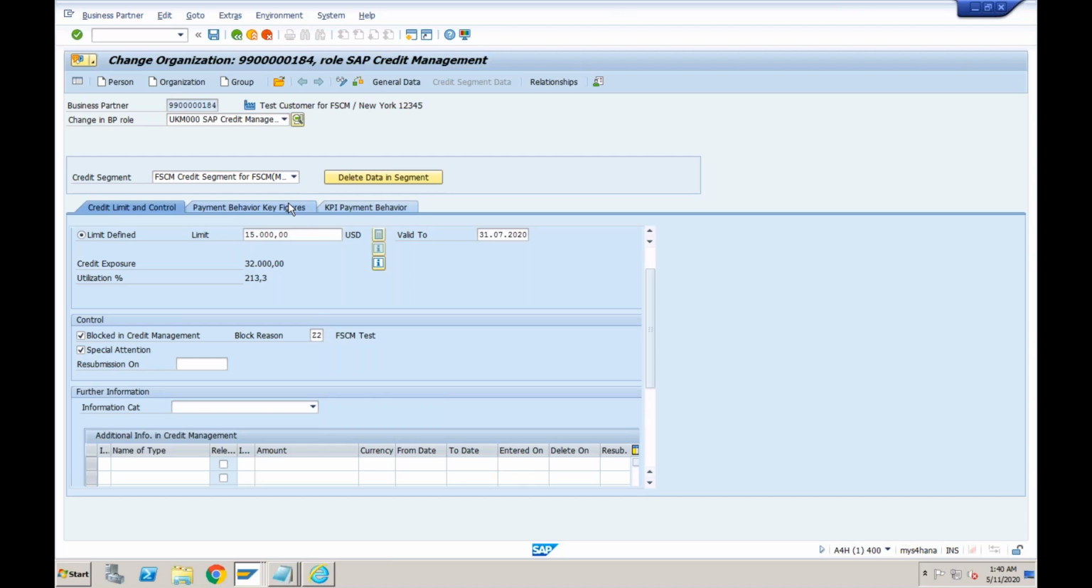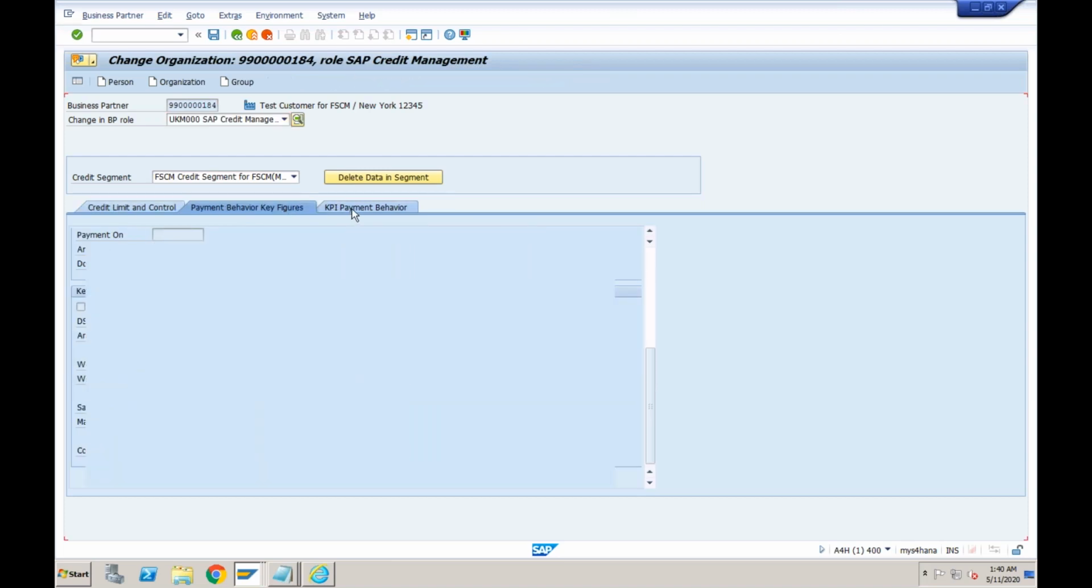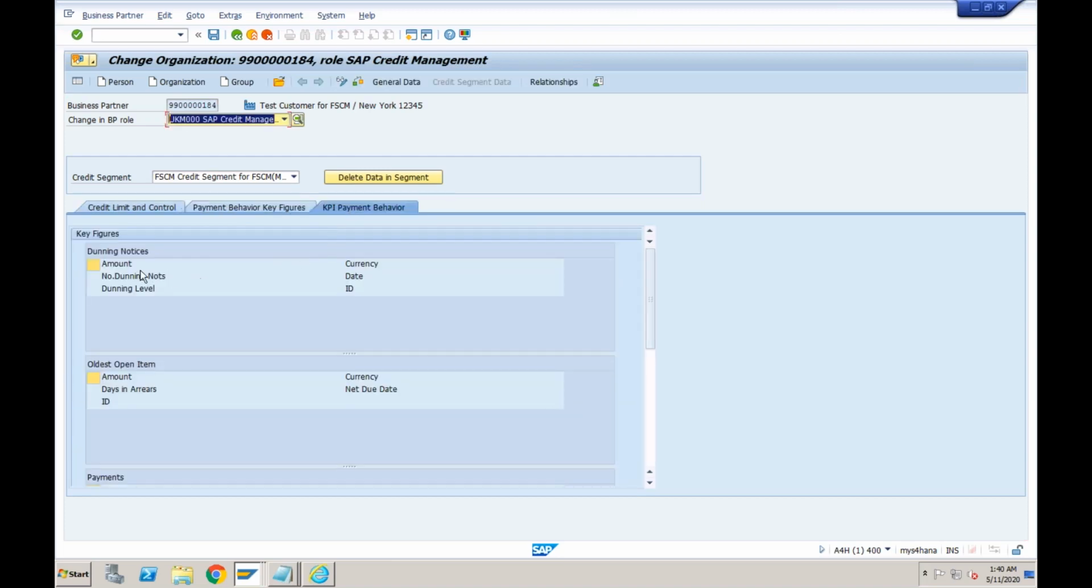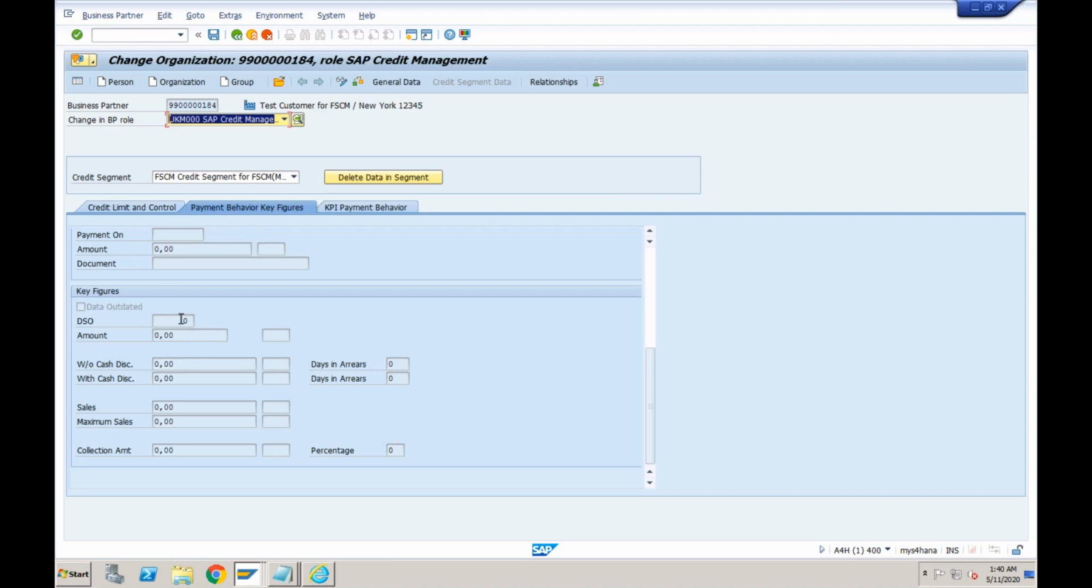Right, so payment behavior key figures and even KPIs for payment behavior, this is also kind of the same thing. This is just the same information in two different forms. You can see here also you are able to see the dunning notices, what is the total amount, the total dunning level, oldest open item, all those details. This is just in a tabular form and this is in a kind of cellular form. Otherwise both are the same. We'll be able to see some transactions when you do the transactions.